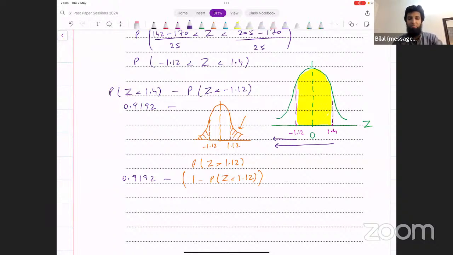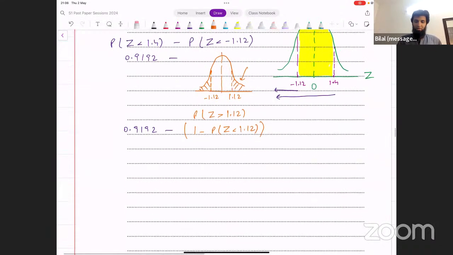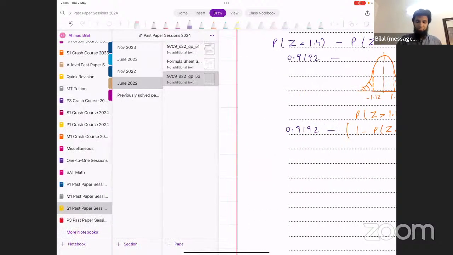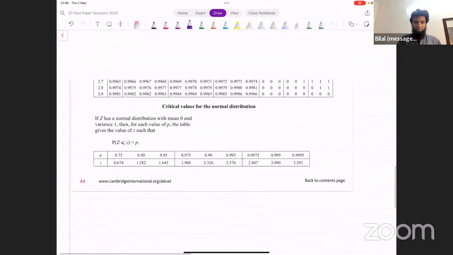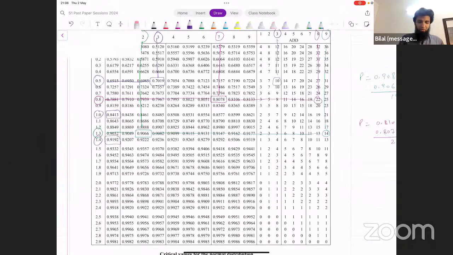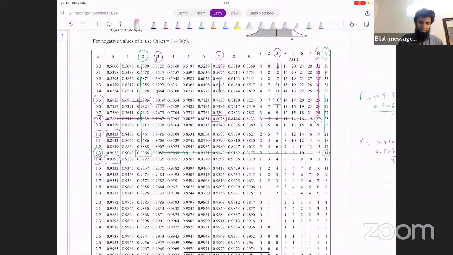Okay, now this is in standard form, z less than 1.12. We can go to the table and find the probability corresponding to this number and see what that turns out to be. 1.12. Let's go to the formula sheet. 1.1 and then 2, we get 0.8686.